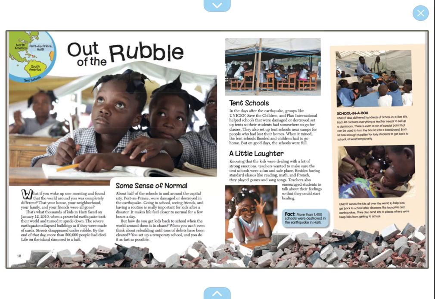The severe earthquake collapsed buildings as if they were made of cards. Streets disappeared under rubble. By the end of that day, more than 200,000 people had died. Life on the island slammed to a halt.